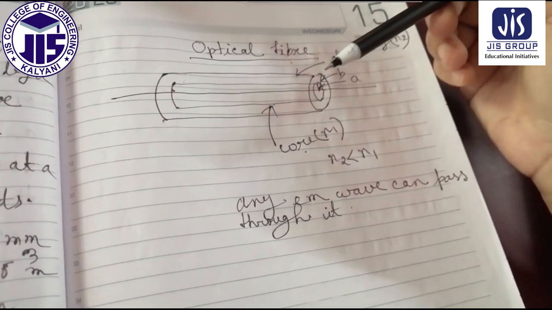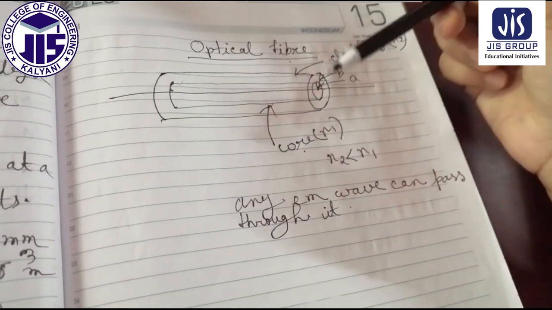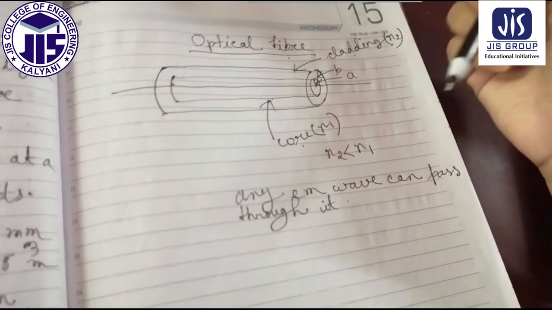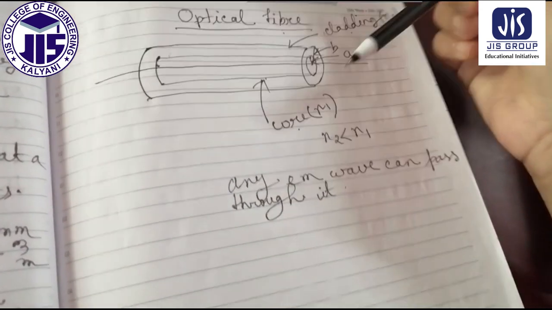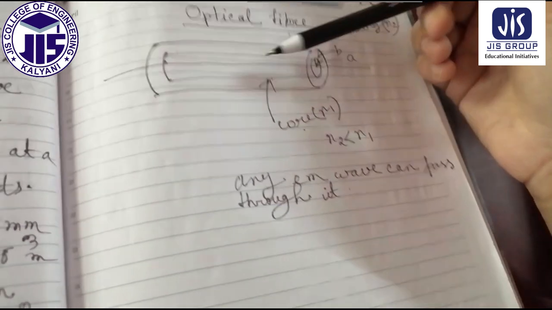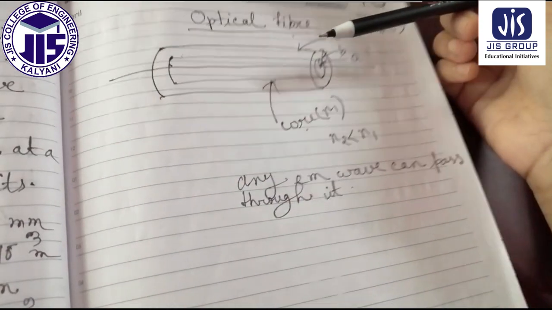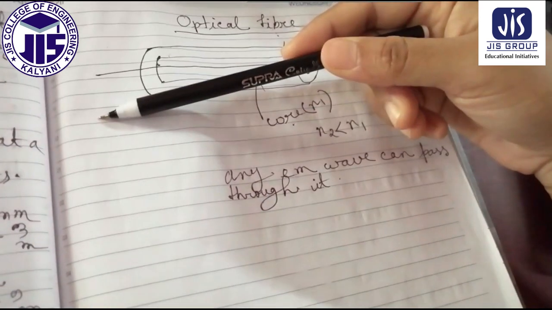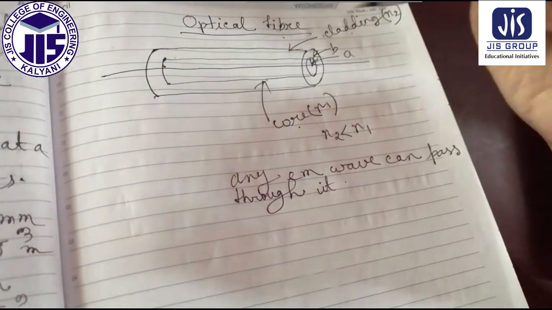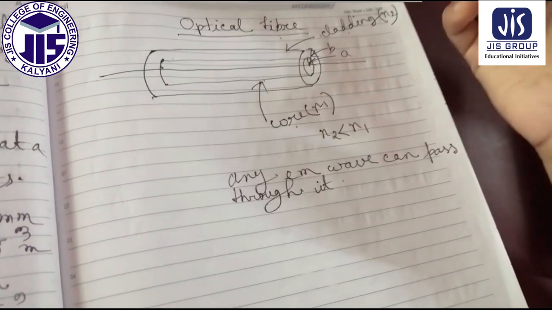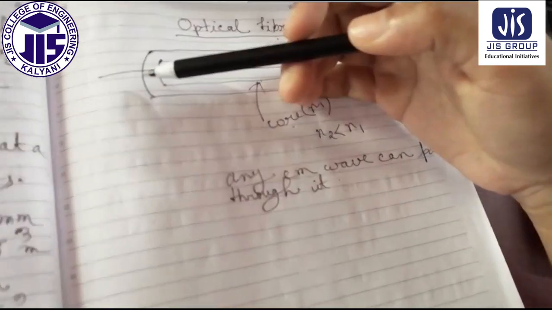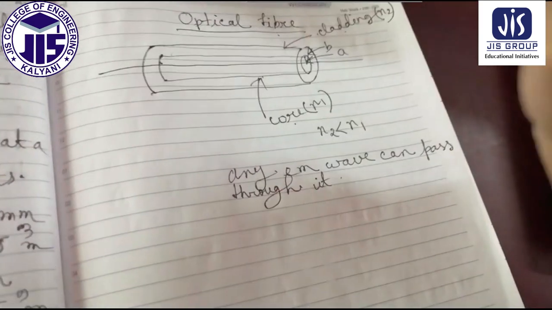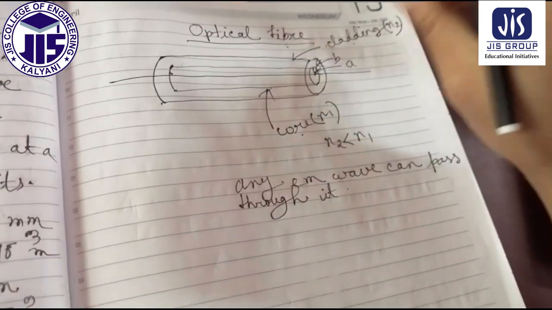Here the central core, through which the light can pass, is embedded in an outer cladding, and the refractive index of the cladding is lower. Now the light rays incident on the core cladding boundary at angles greater than the critical angle will undergo total internal reflection, which is the actual method by which the light can pass.